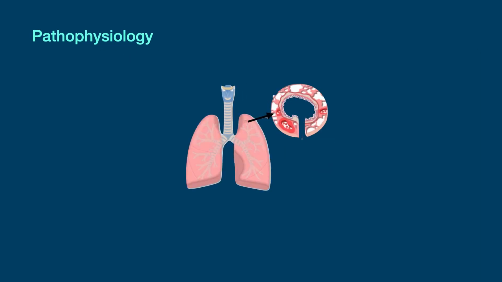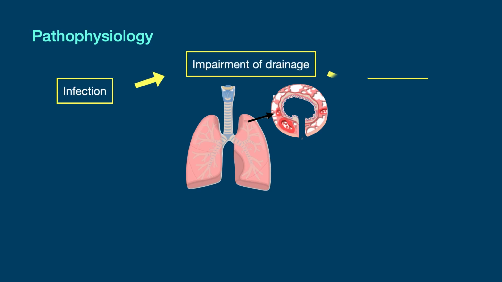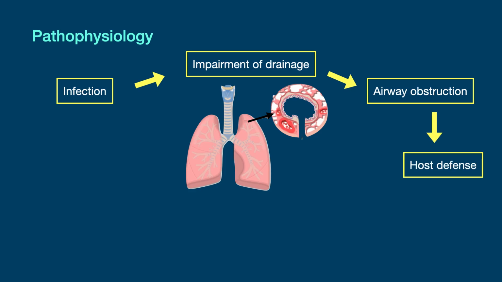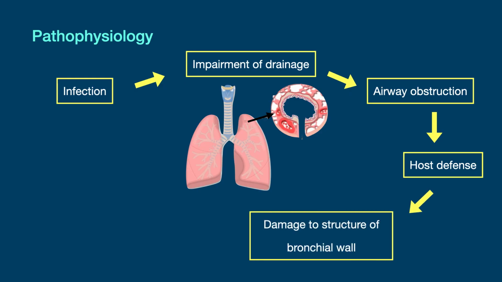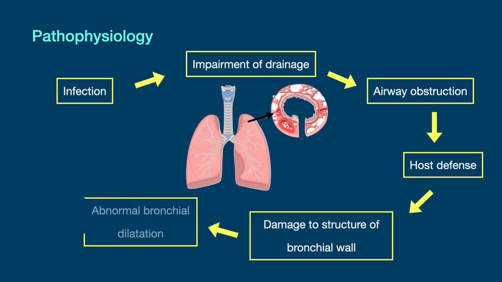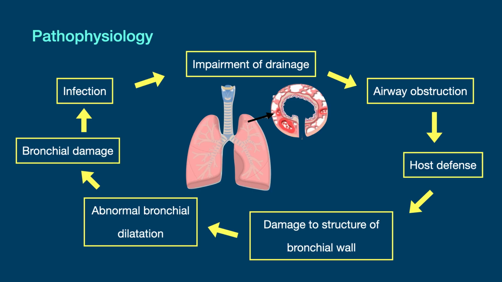The acquired form of bronchiectasis occurs in adults and older children and requires an infectious insult, impairment of drainage, airway obstruction, and/or a defect in host defense. The tissue is also damaged in part by the host response of neutrophilic proteases, inflammatory cytokines, nitric oxides, and oxygen radicals. This results in damage to the muscular and elastic components of the bronchial wall. The result is abnormal bronchial dilatation with bronchial wall destruction and transmural inflammation.